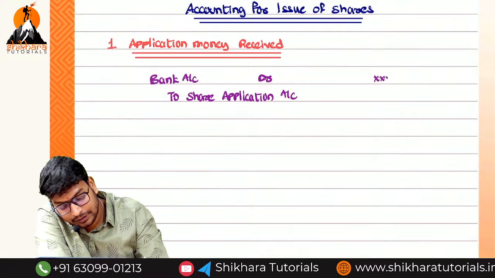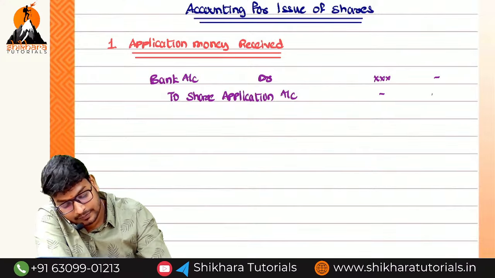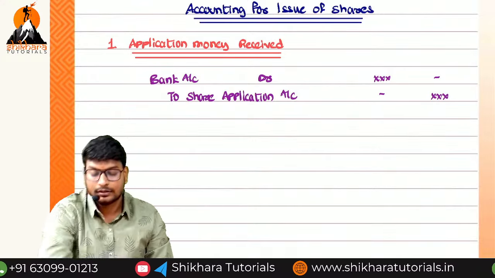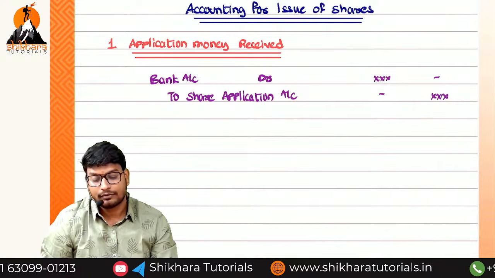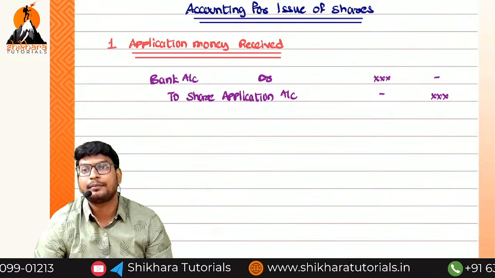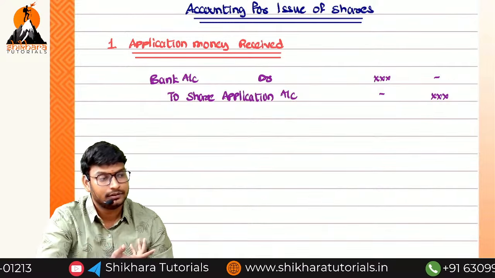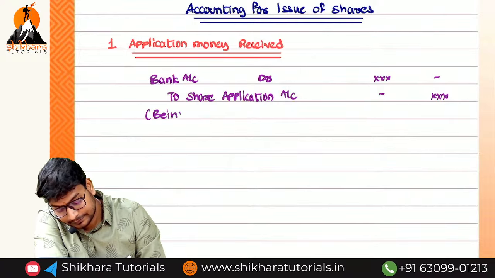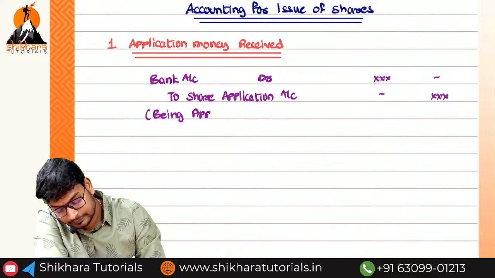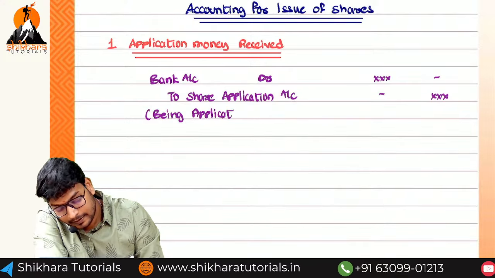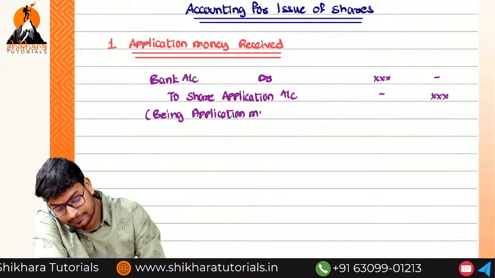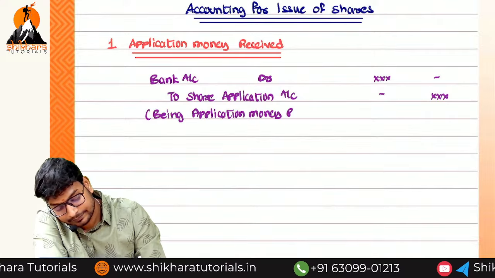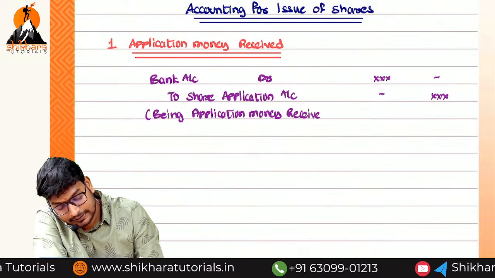We are not going to write anything for the amounts. The heading will be the narration. What can we write as the narration? Being application money received.